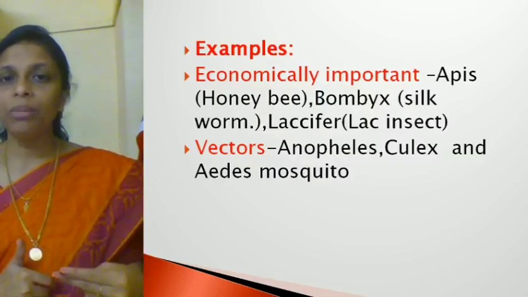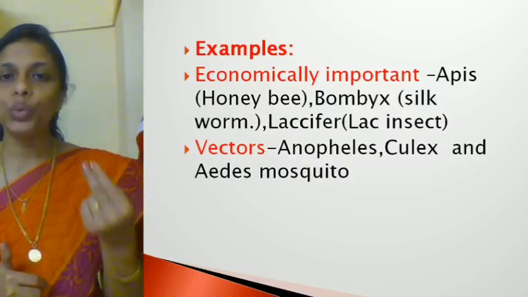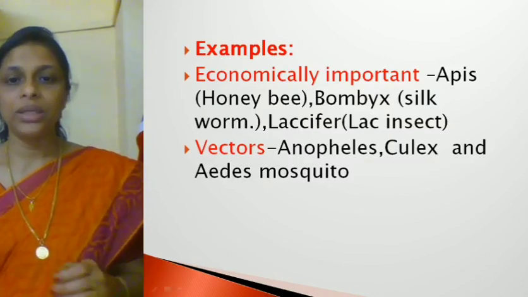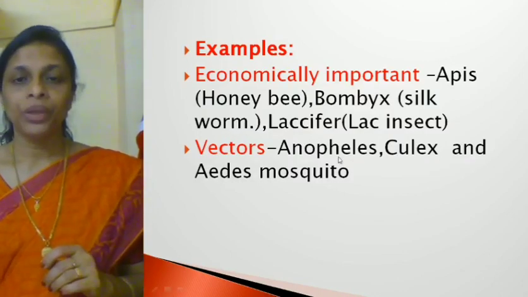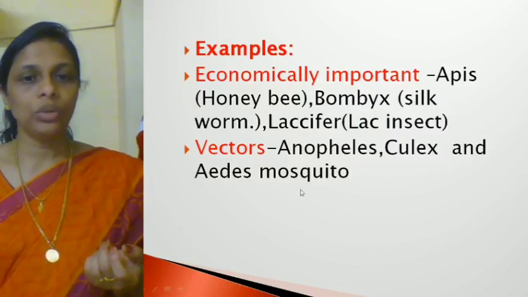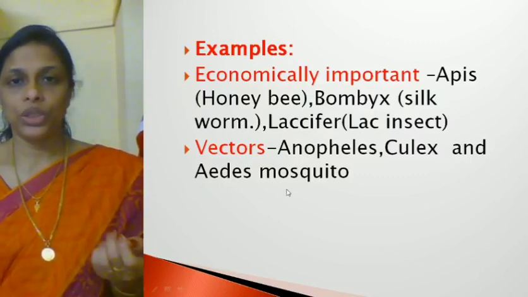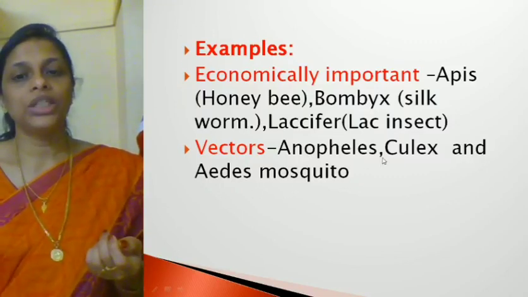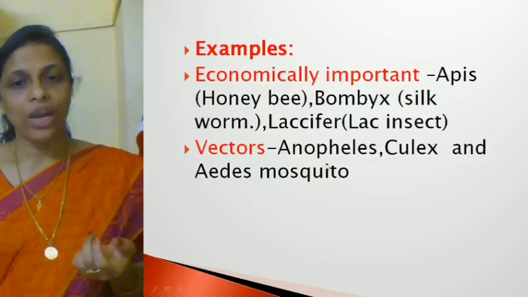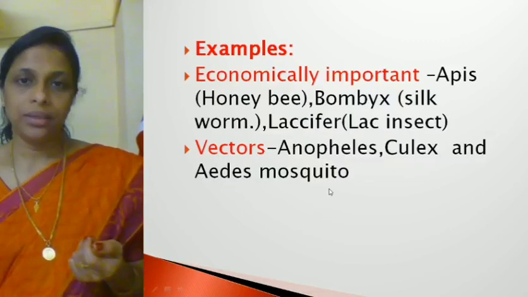So you have to remember at least two examples of vectors. One is the Anopheles mosquito, another is the Culex mosquito, and another is the Aedes mosquito. So three mosquitoes which act as vectors are Anopheles, Culex, and Aedes.